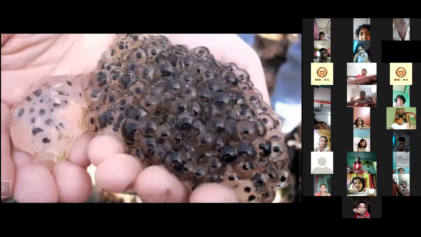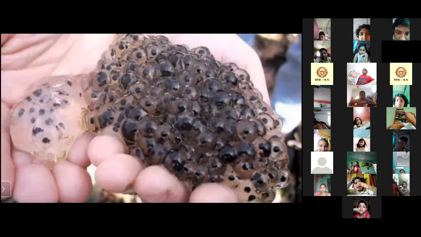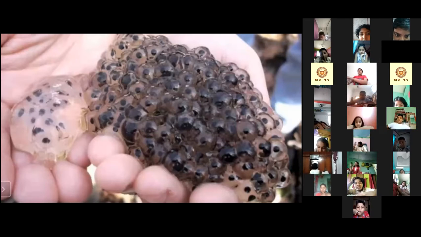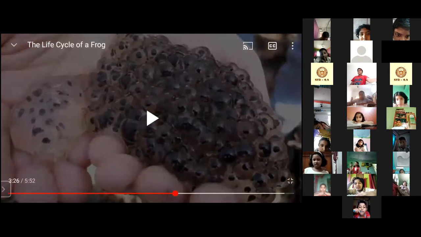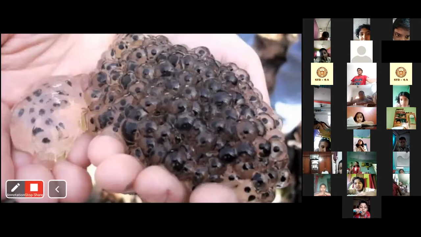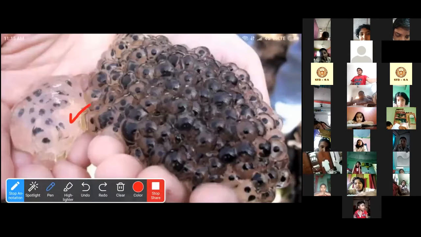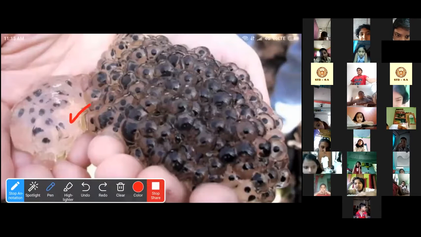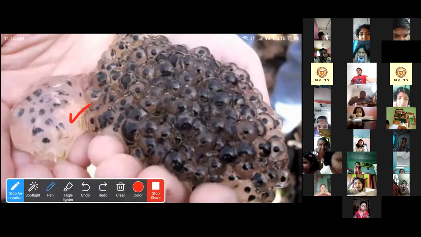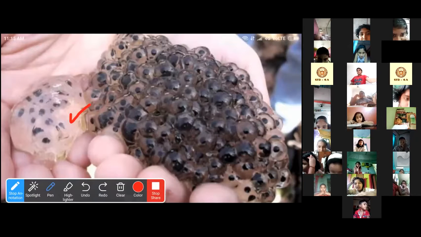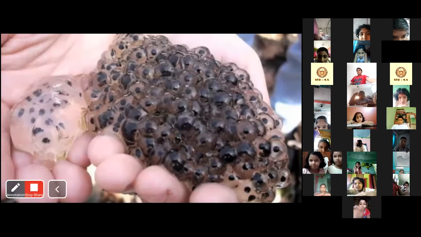This is the cluster of eggs that is called spawn. And you can see the eggs of the frog. The eggs are protected by a jelly-like substance. Can you see the jelly-like substance here? This is the jelly-like substance around each of the eggs. This jelly-like substance protects the eggs from any outer injury. So this is called the spawn, or the cluster of frog eggs.